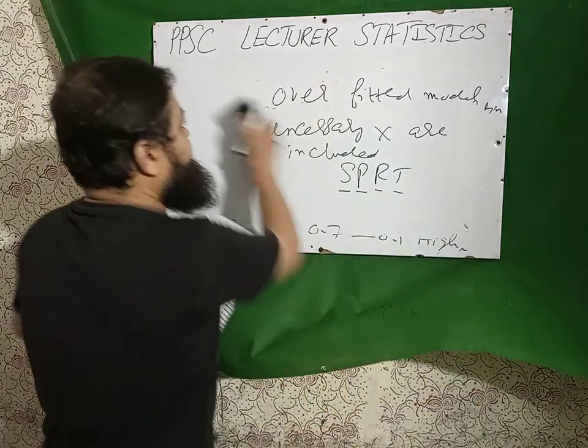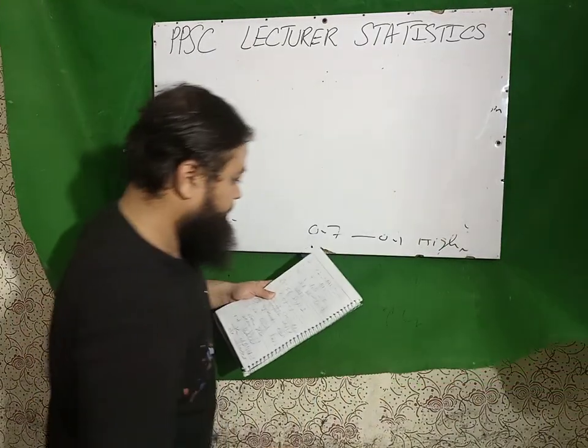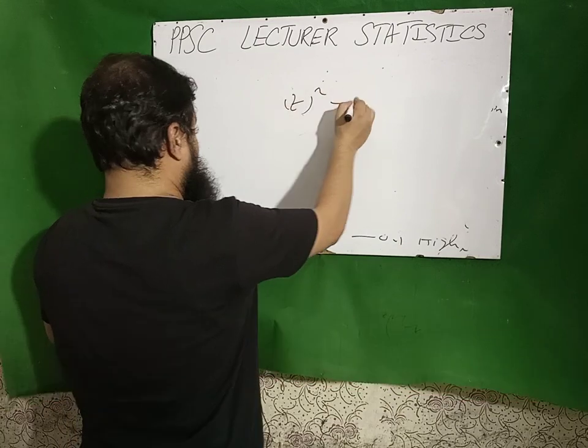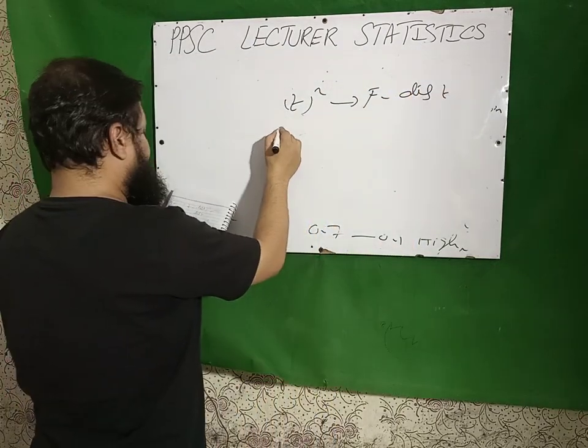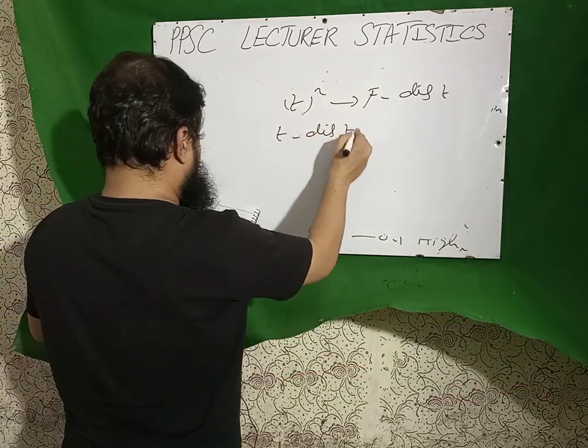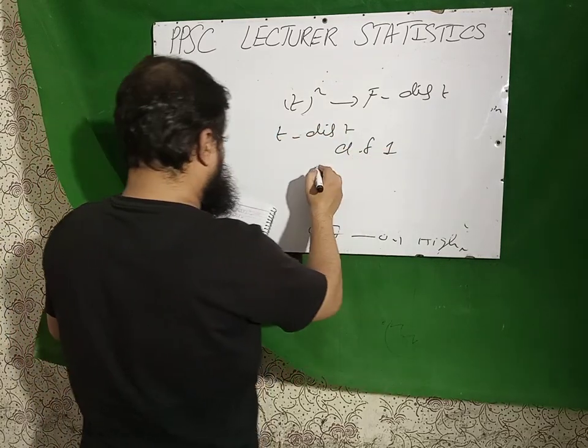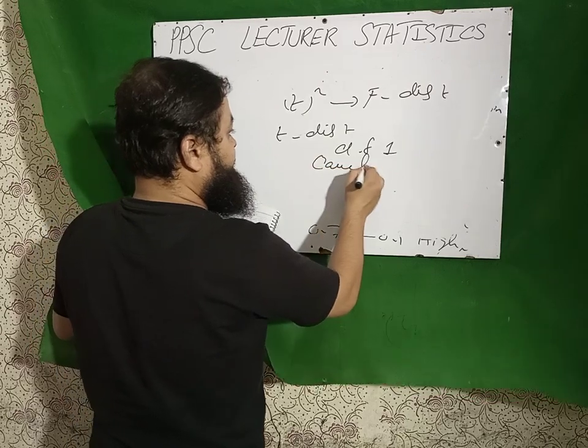Next is, T distribution squared follows the F distribution. And next one is, in T distribution, when the degree of freedom is 1, it follows the Cauchy distribution.